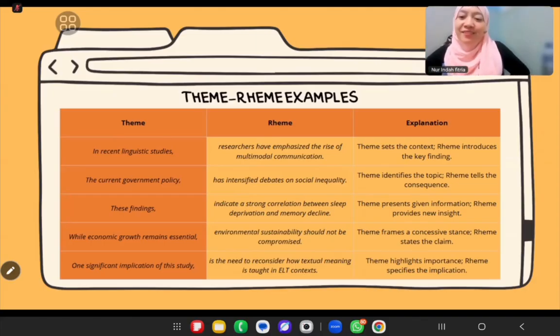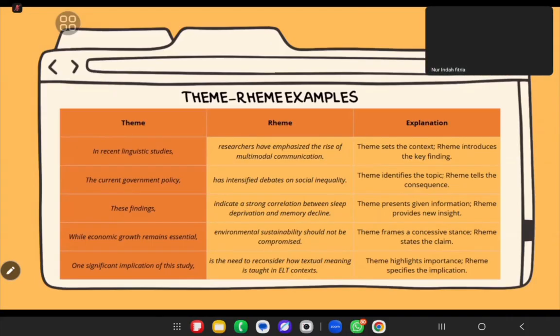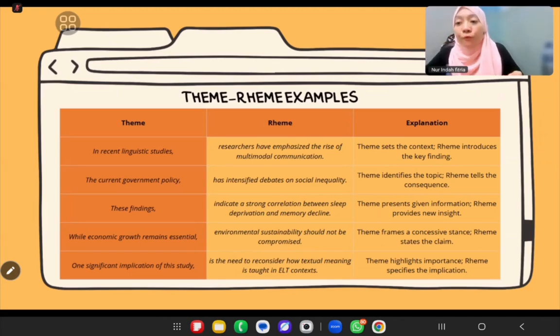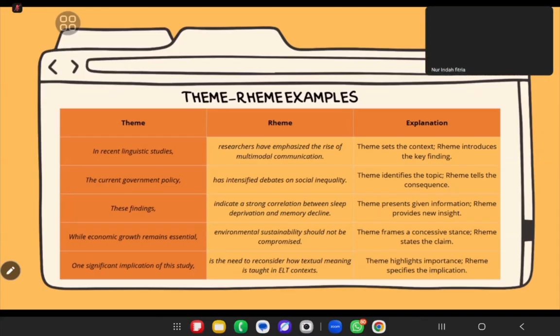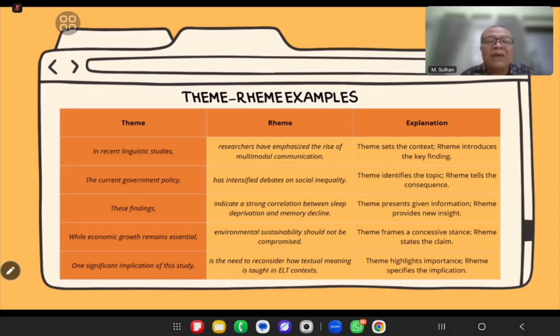Okay, so make it "in recent linguistic studies." But Pak Toto, maybe Pak Hadi here is going to explain that there are two parts, theme and rim. I made a mistake, actually; there wasn't supposed to be a comma, sir. You don't need it. So we don't need the comma here because the full sentence will be: in recent linguistic studies, researchers have emphasized, and so on and so on.